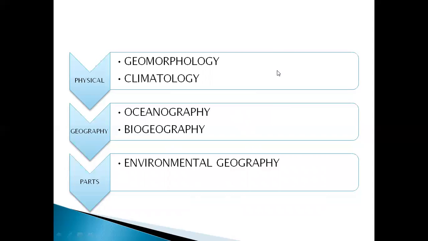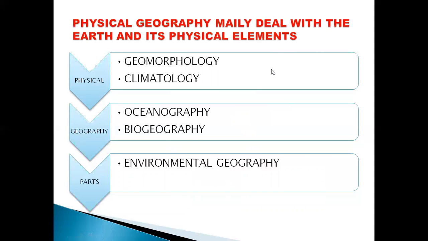So in physical parts, what are the things we are going to discuss? Physical geography mainly deals with the earth and its physical elements. We have to study the geomorphology part. Geo means earth, morpho means origin, and logy means study.